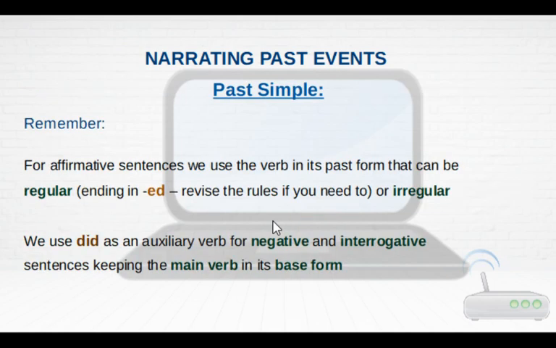Let's remember the most important things about the past simple, that in the affirmative sentences we have to use a specific form for the past simple that can be either regular ending in ed or an irregular verb that you need to know by heart. You have to remember it from a list, okay? And then we use did as an auxiliary for negative and interrogative sentences, and then remember that the main verb then goes in the base form, not in the past form, okay?